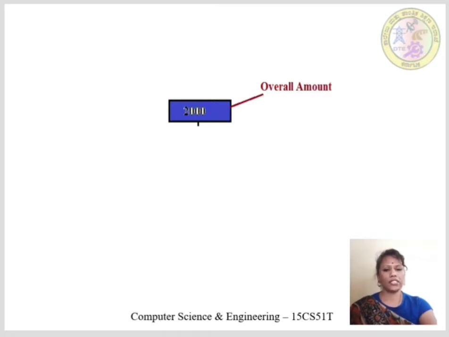Hence, this estimation is a result of historical data. After getting 2000 rupees, the next step is to decompose this amount for different modules. In this case, for different item purchases, we can say.